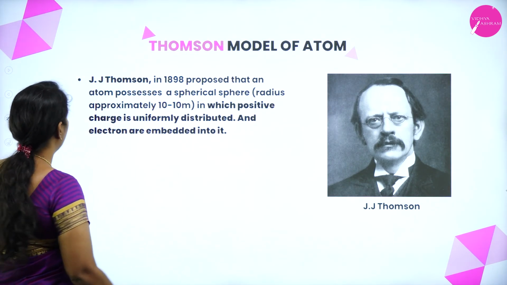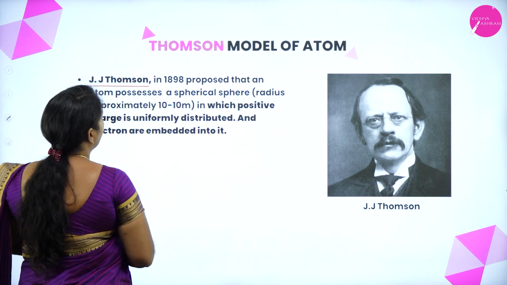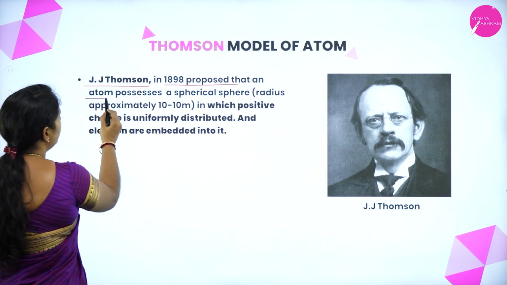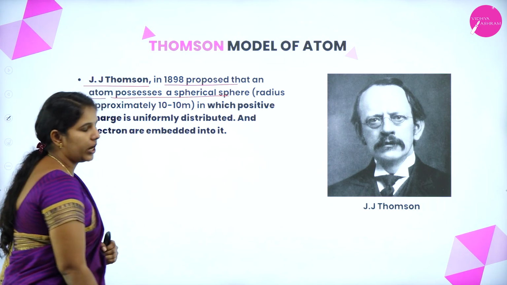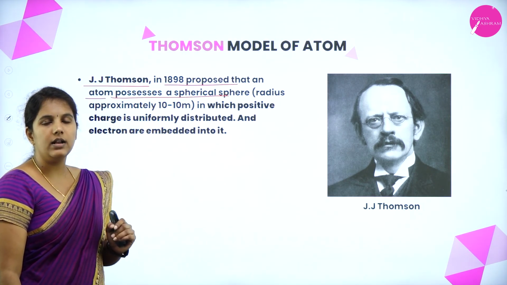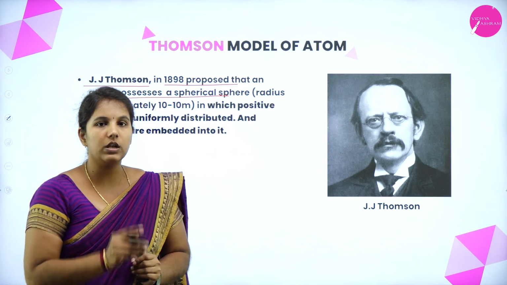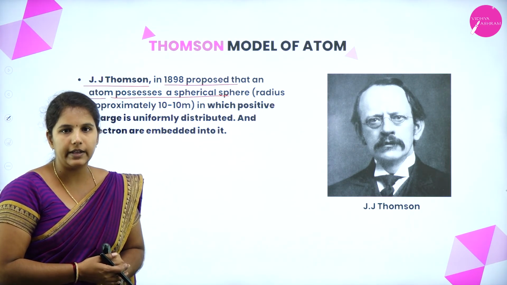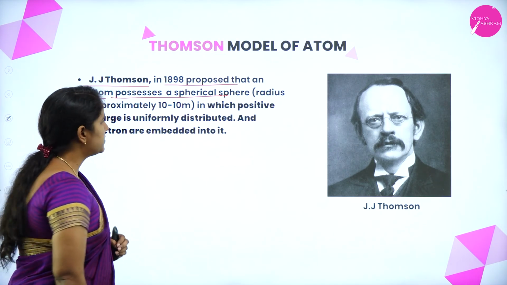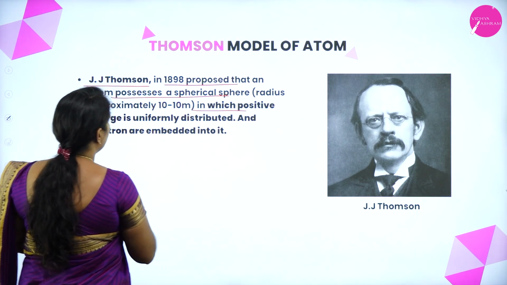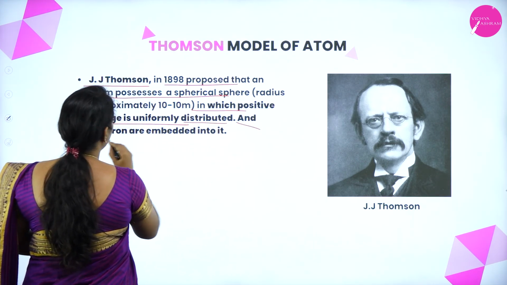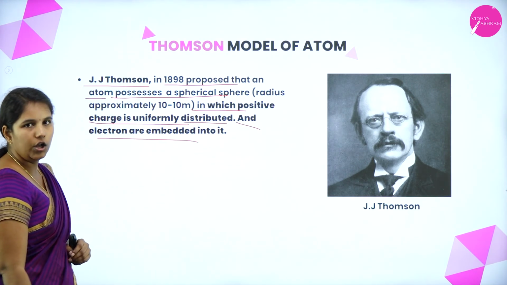J.J. Thomson in 1898 was the first scientist to propose the structure of the atom, in which the positive charges are uniformly distributed and electrons are embedded in it.